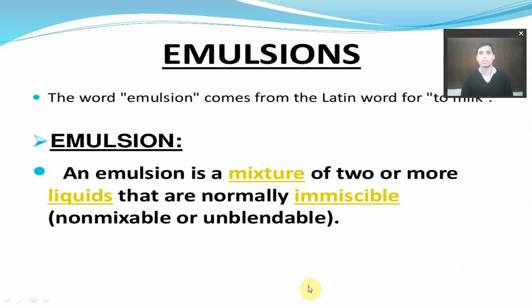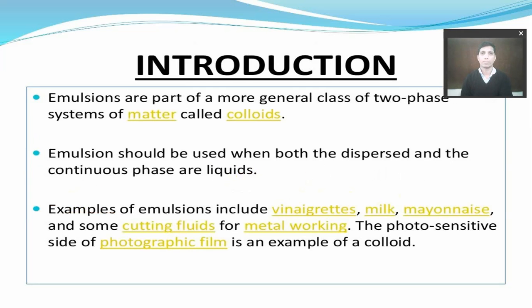The word emulsion comes from the Latin word for milk. As milk contains two substances, one solid and one liquid, the emulsion also contains two phases. It has two different phases, or two immiscible liquids mixed with each other and used pharmaceutically. One is the continuous phase and the second is the dispersed phase. The dispersed phase is dispersed into the continuous phase as small globules.